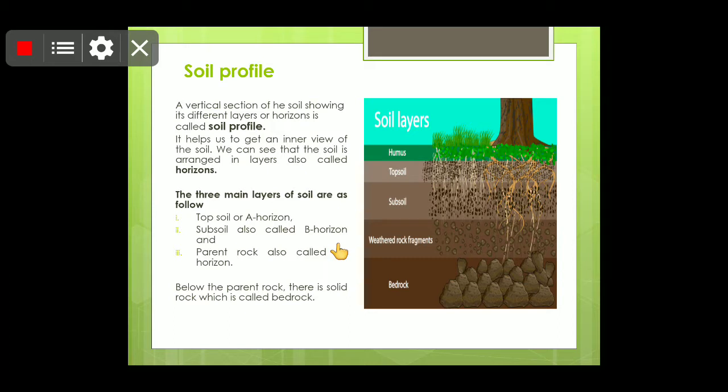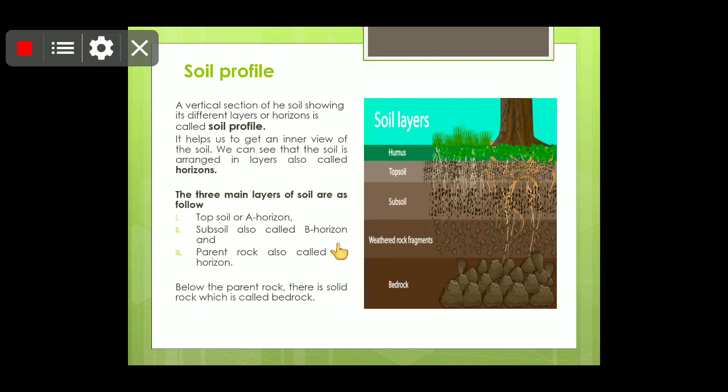So children, you must have seen that in Bareilly nowadays sewer line work is going on. There you might see the layers of the soil, where there is a very deep pit. Simply, you can see the different layers of the soil. Now we will focus on the different layers of the soil.